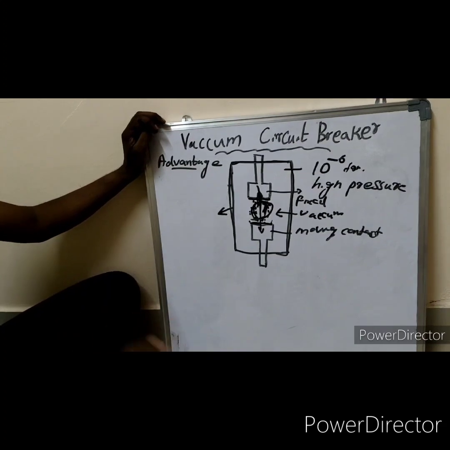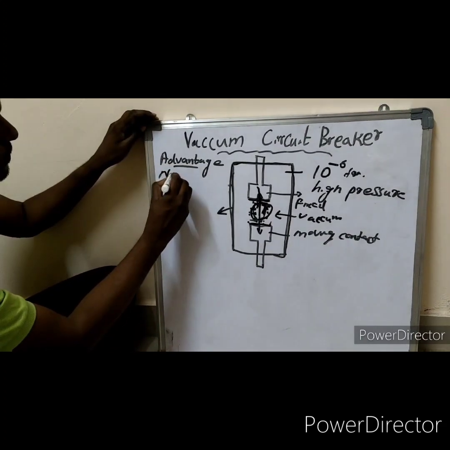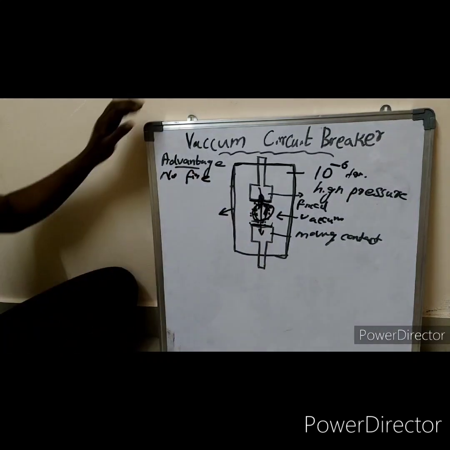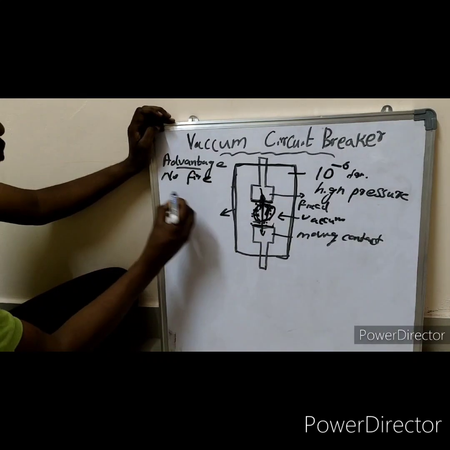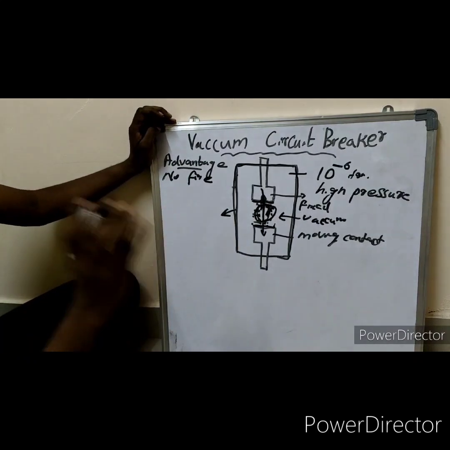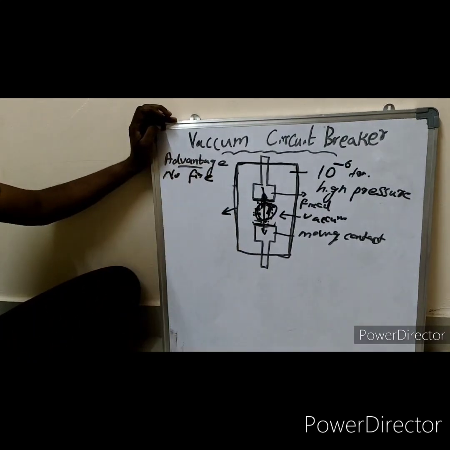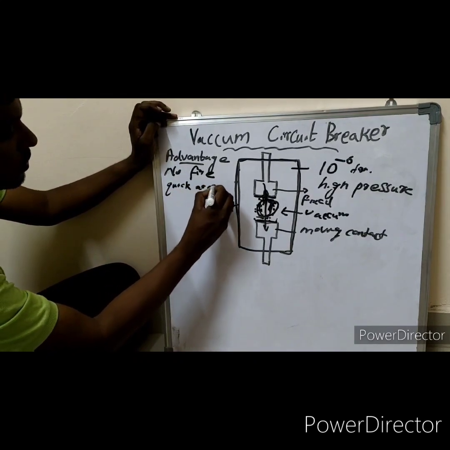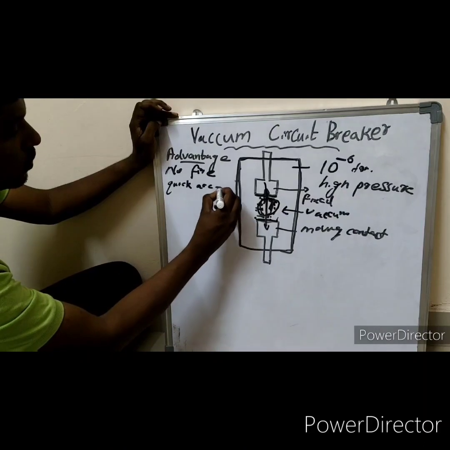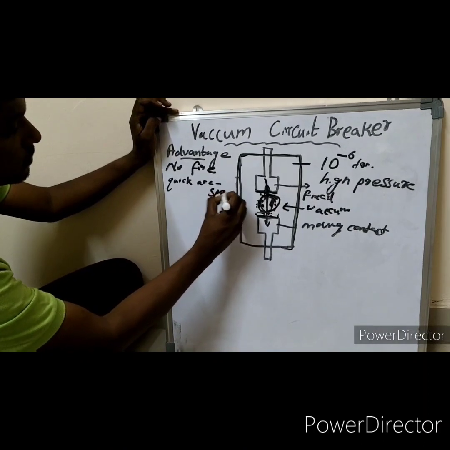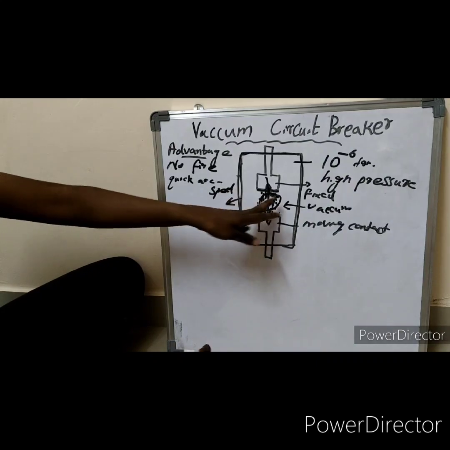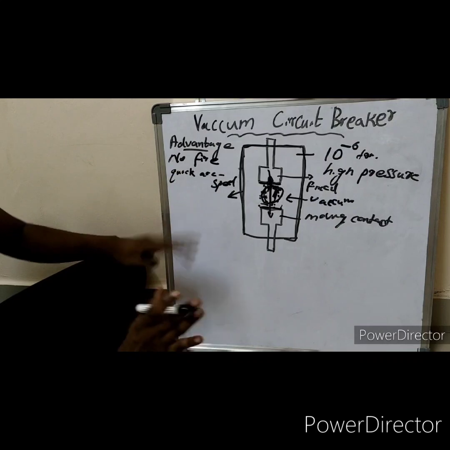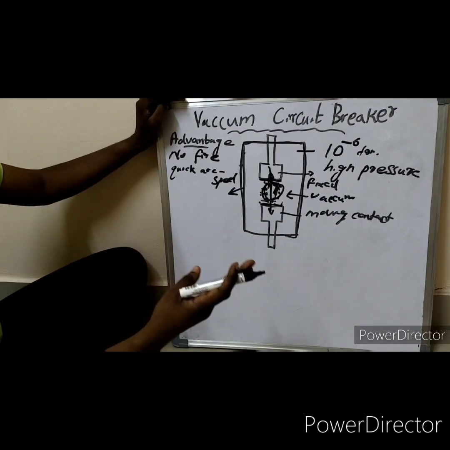That is very important. The next is quick arc quenching speed. Arc quenching happens very quickly. These two are very important advantages of the vacuum circuit breaker.